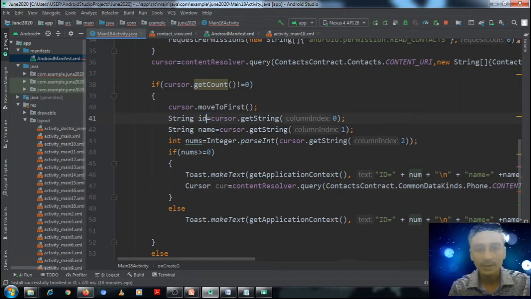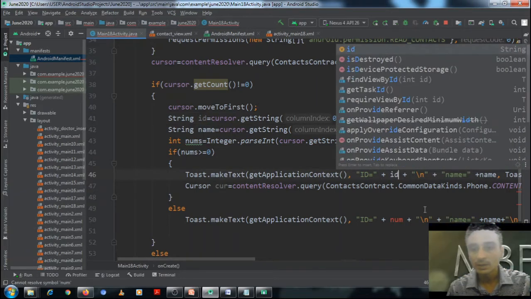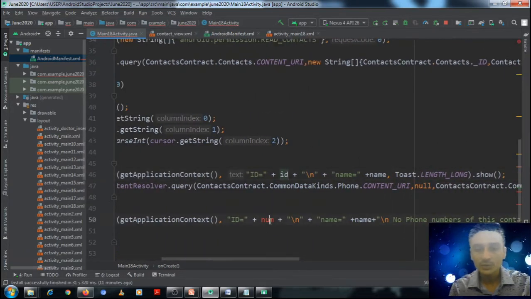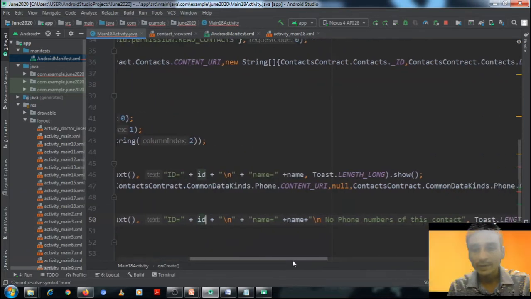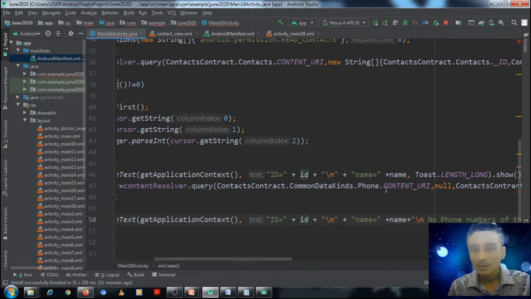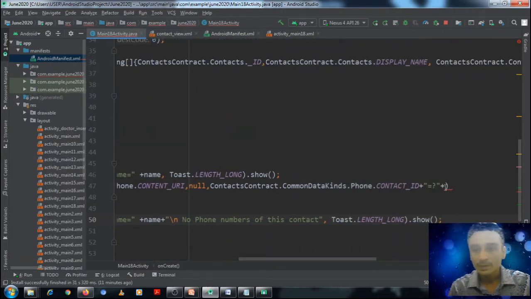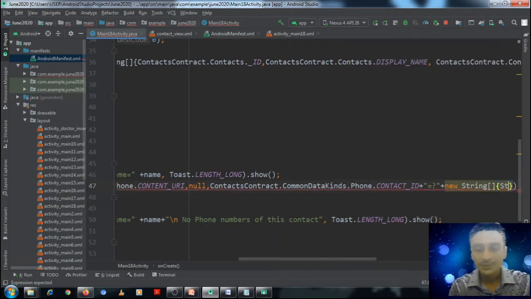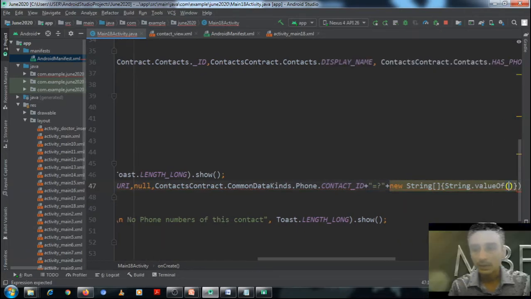Let me name it as ID. Okay, it is the ID of the contact which is stored in the contact provider. Okay, here also I need to change it and make it correct ID. So I would query here as it is equal to new String[]{String.valueOf(ID)}.